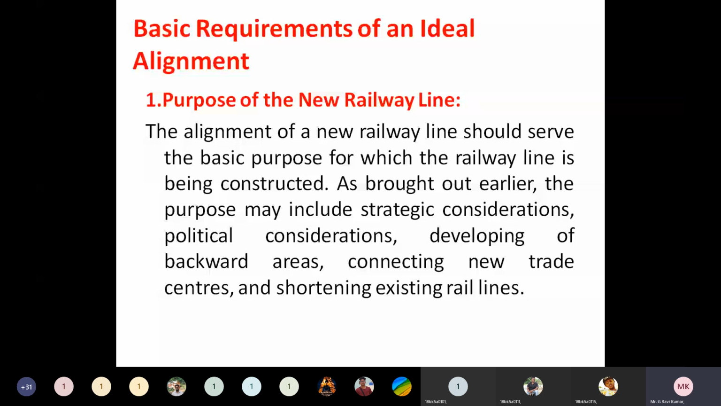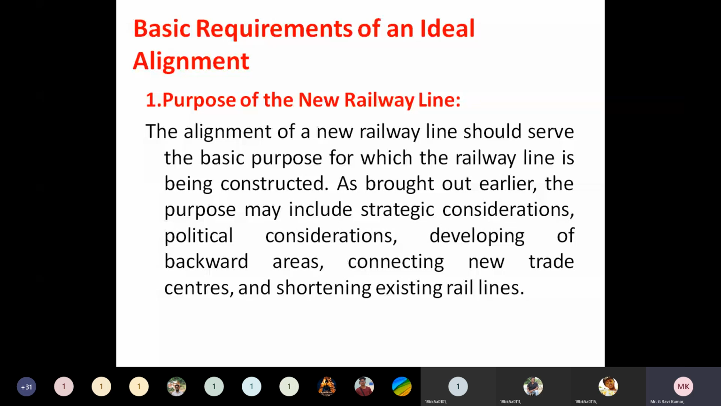Different purposes may be there. Either politically some benefits are there, in that case we can construct a railway line, or to develop backward areas we can also construct railway lines, or to provide the shortest distance between two villages or two centers. Understand? In that case also we need to construct a new railway line. And also whenever we need to connect two trade centers like two important cities, in that case also we can construct a railway line. Understand? So these are the basic purposes of constructing a new railway line.